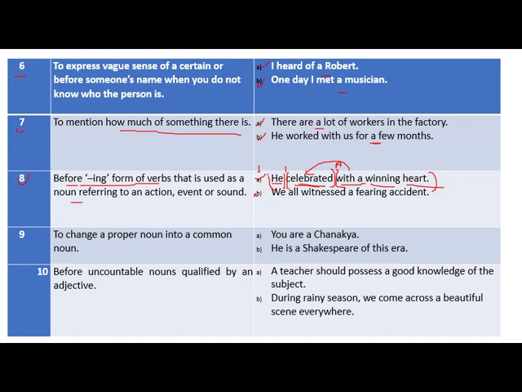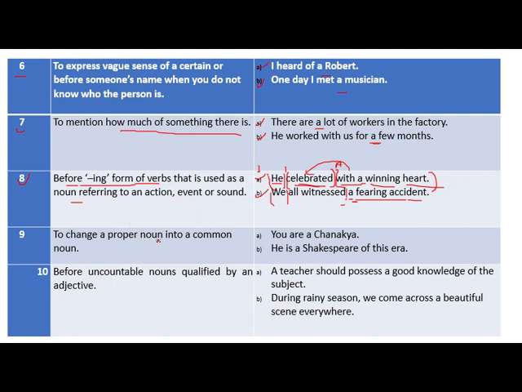Same thing happens in sentence B. We all witness a fearing accident. We is the subject, all witness. A fearing accident. Fearing is an adjective and accident is a noun. Therefore we have used a because fearing qualifies accident, and therefore fearing is an adjective.